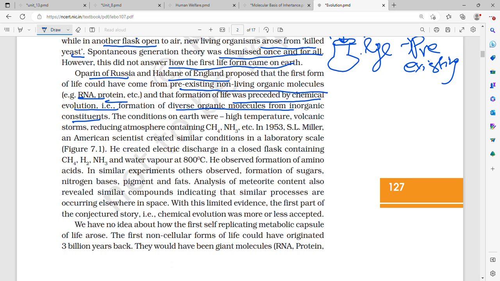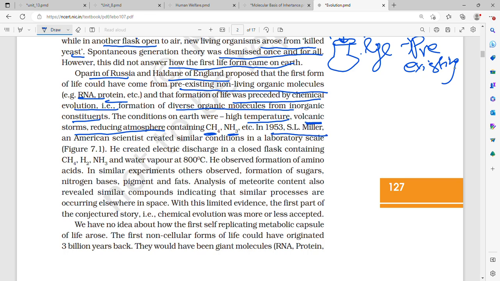So, Oparin of Russia and Haldane of England proposed that the first life came from pre-existing non-living organic molecules. The formation of diverse organic molecules came from inorganic constituents. The conditions were that in early Earth there was very high temperature, volcanic storms, and a reducing atmosphere containing methane, CH4, and ammonia, NH3.